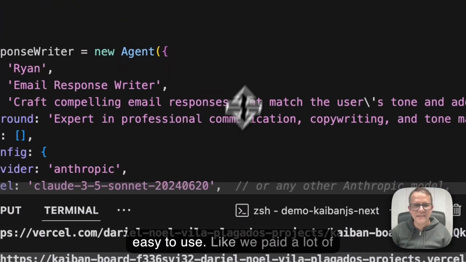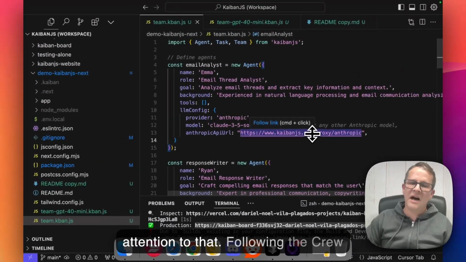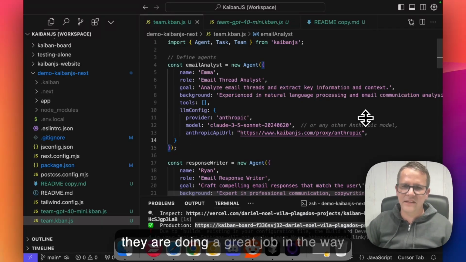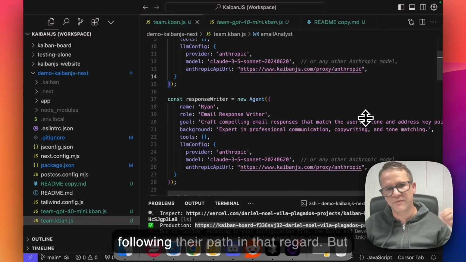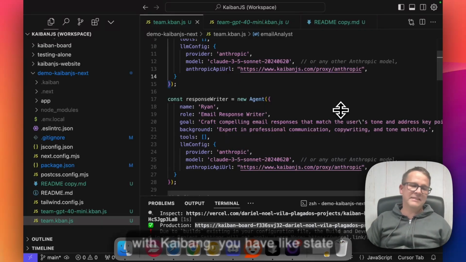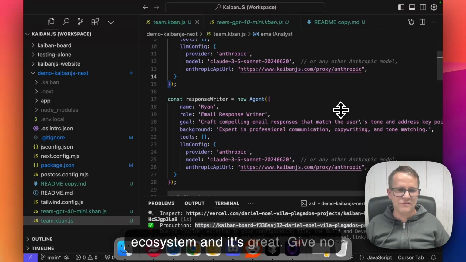Kaiban is really easy to use. We paid a lot of attention to that. Following the CrewAI example, I think those guys are doing a great job in the way they abstract the API. We are kind of following their path in that regard. But with Kaiban, you have state management. It integrates with the JS ecosystem, and it's great.